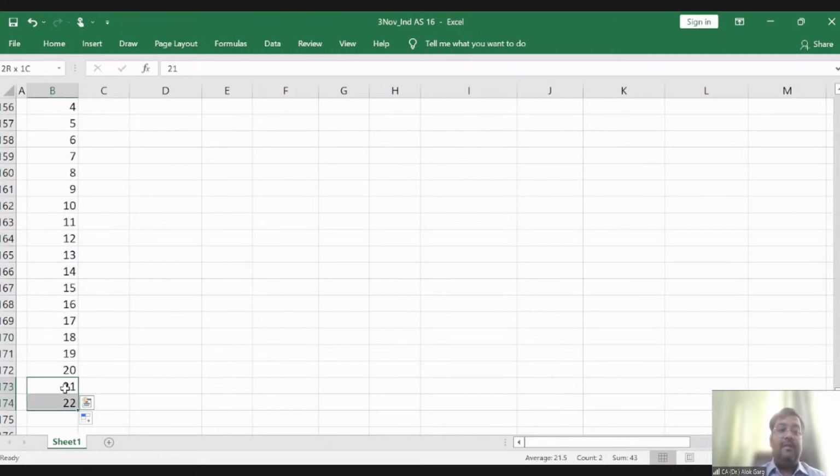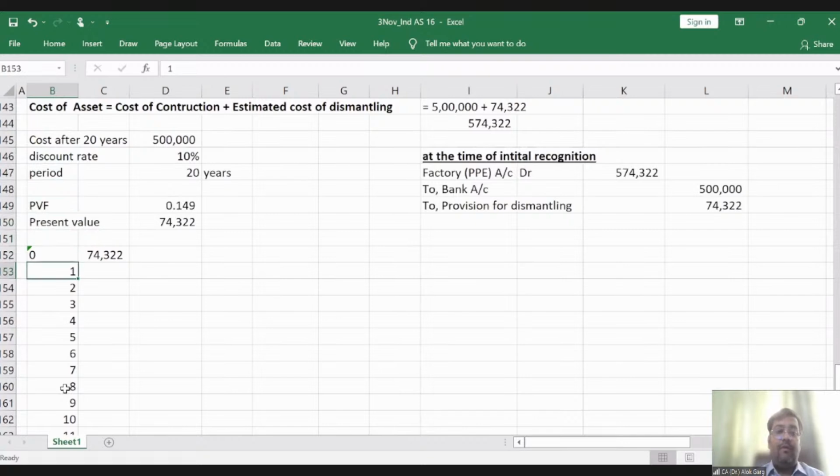In the next 20 years, what will be the opening balance? In the first year, we have the opening balance, interest cost, and closing balance. So in the beginning of the first year, the opening balance is this. Interest has to be recognized at 10%, so this will become your closing balance.